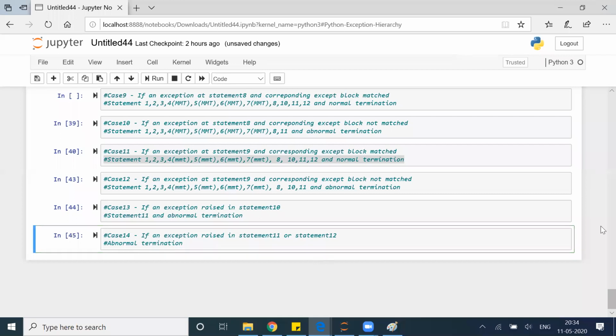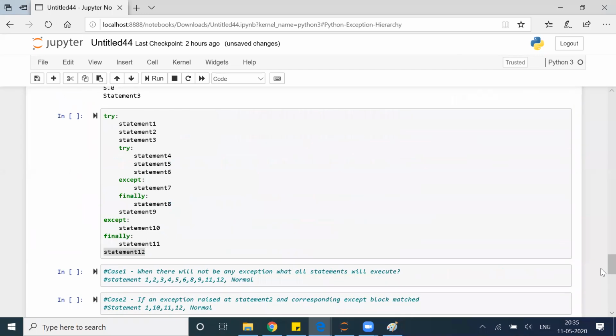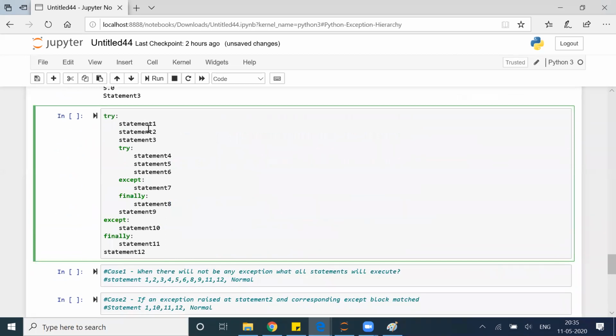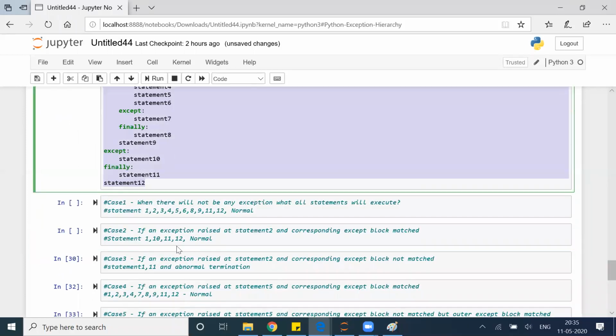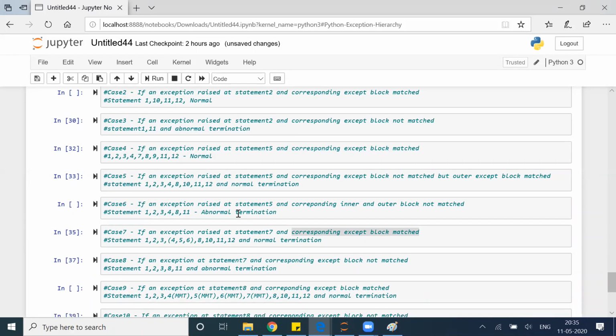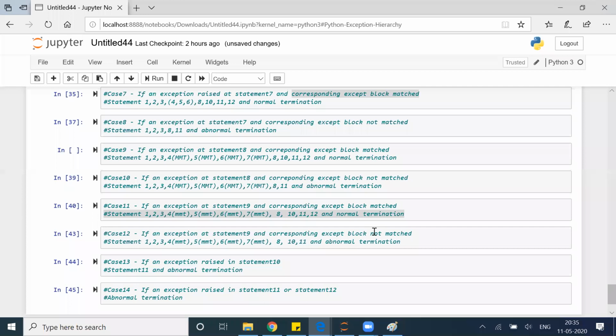Okay, so these are the 14 cases which we have, all the possibilities, right? We almost cover everything, all the possibilities which we can have. Now I want you guys to play around with this. Right now I have just written statement 1, 2, 3 here. As homework, I want you guys to do this, just a print statement is also fine. You can take some syntax error or do some division error or type error. Play around with this, create these 12 different statements and try to understand each and every case. Whatever we discussed, that should happen and that will happen.